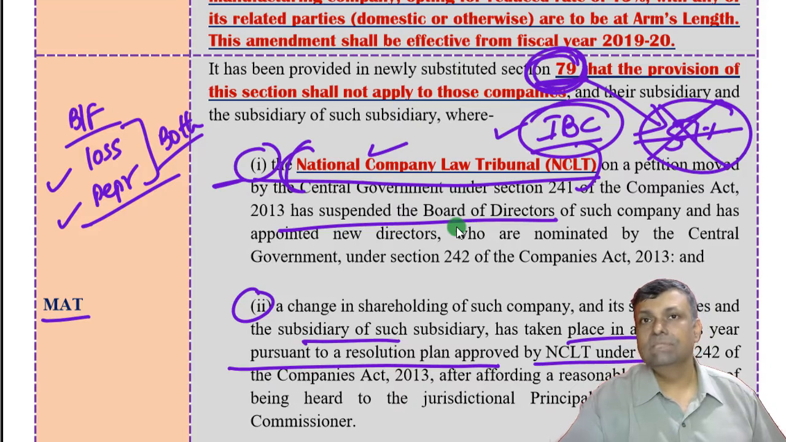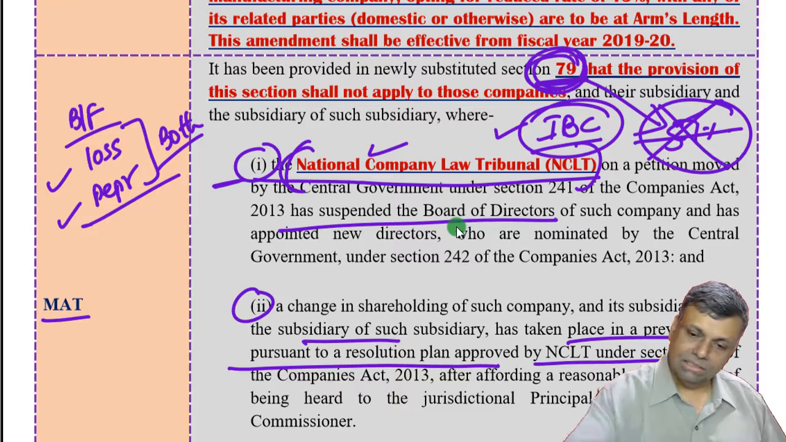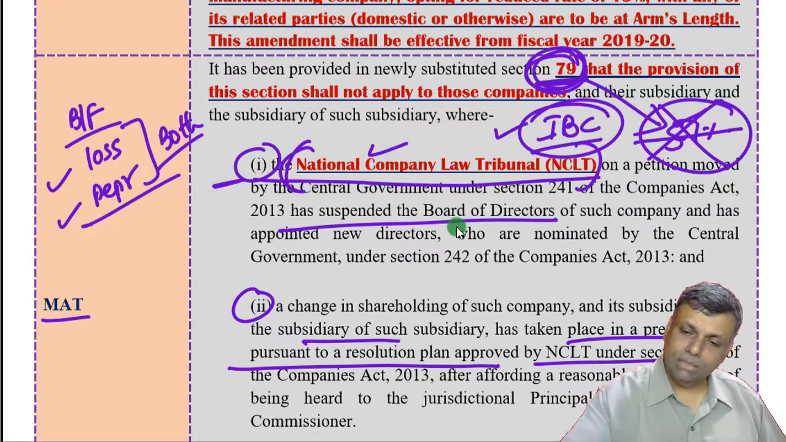That means even if this 51% shareholding condition is not satisfied, the carry forward set off of the losses under section 79 is also permitted in the hands of these two types of companies, that is companies covered by NCLT or the companies covered by the Insolvency Bankruptcy Code. So section 79, this is the amendment with respect to this.